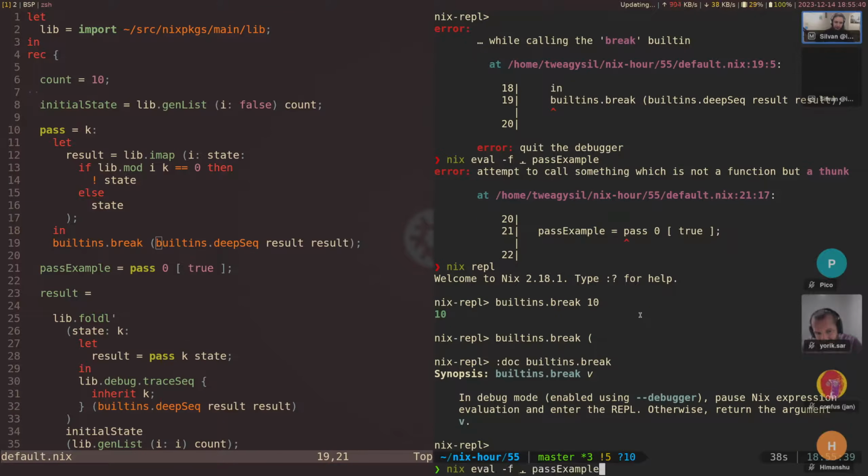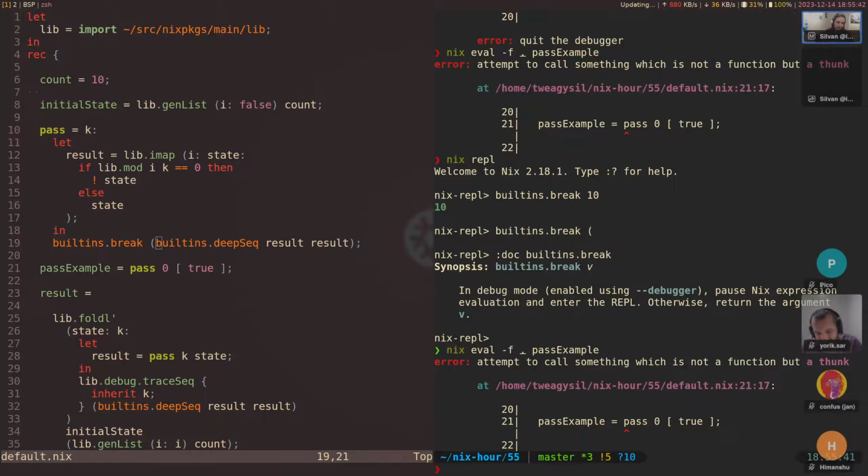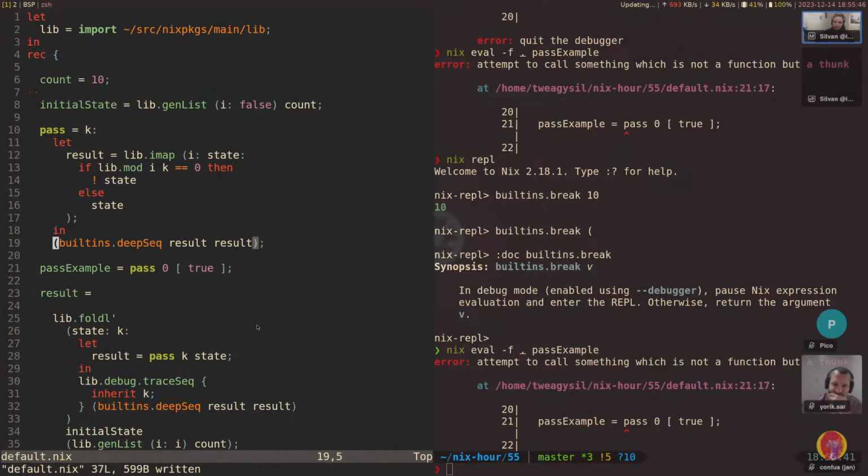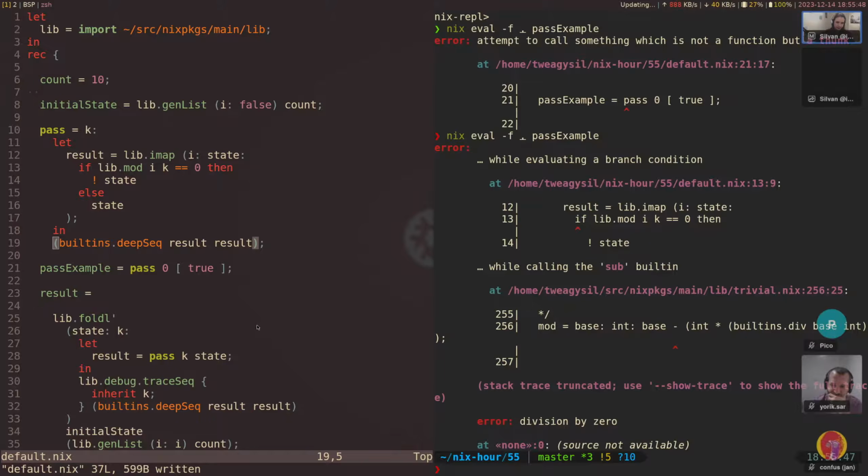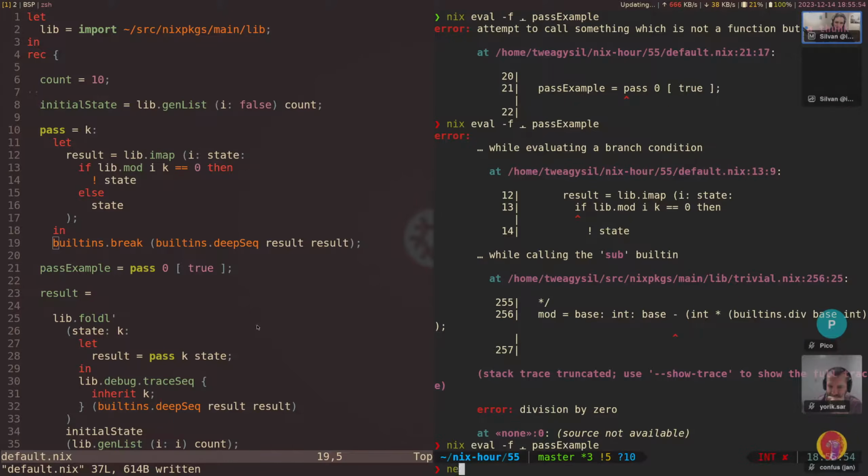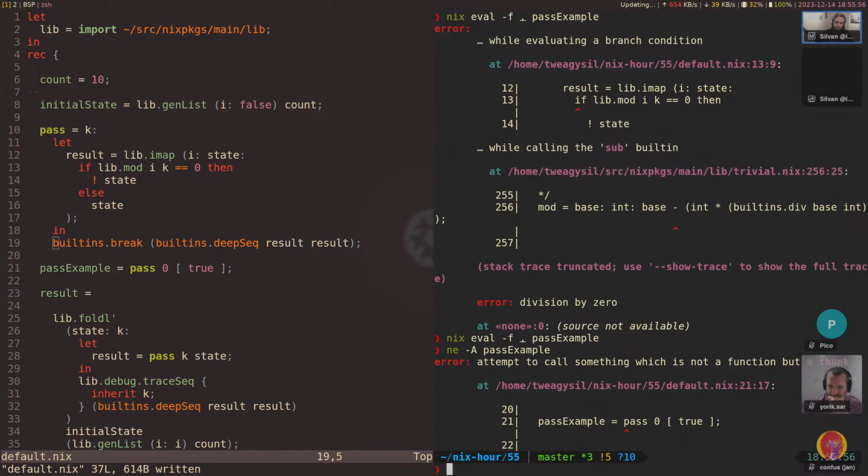Yeah, that should theoretically work. So this seems like another, wait, hold on. If I remove break, does it work? It does give us the error that we expect. Yeah, this is weird.